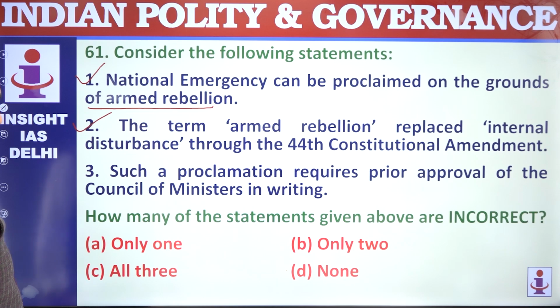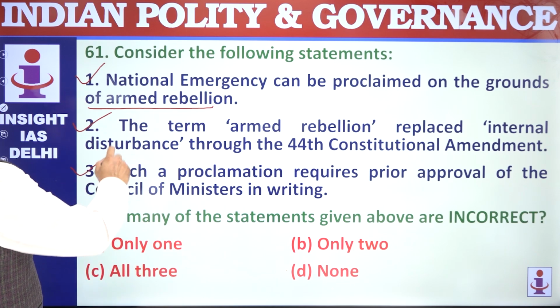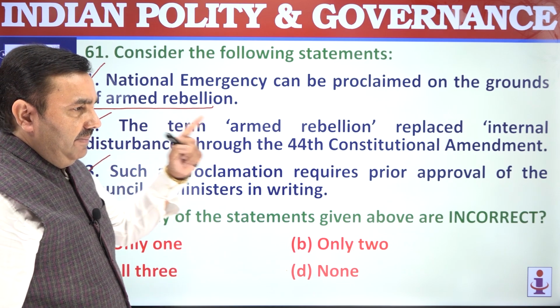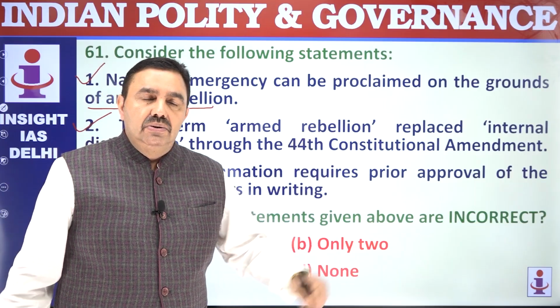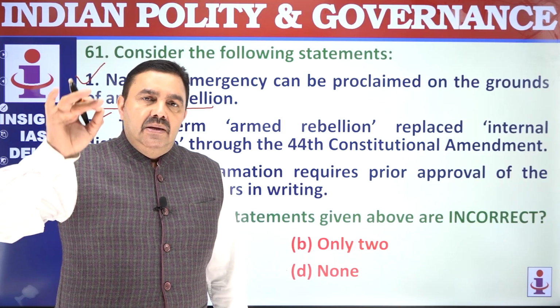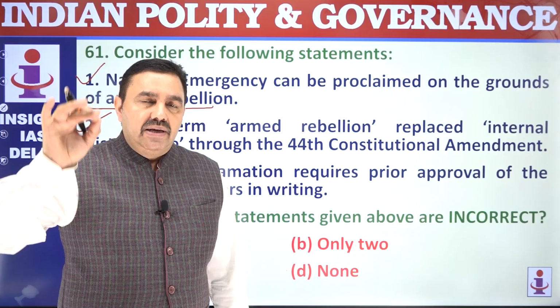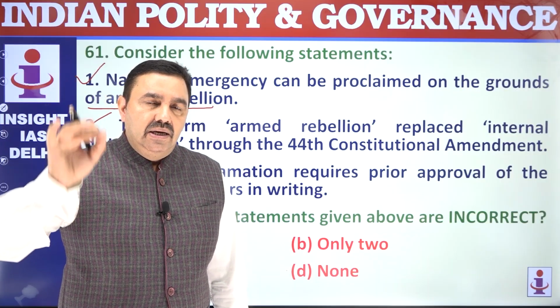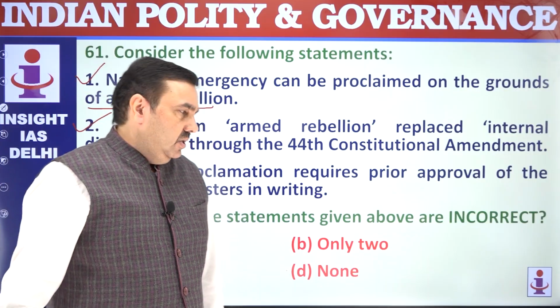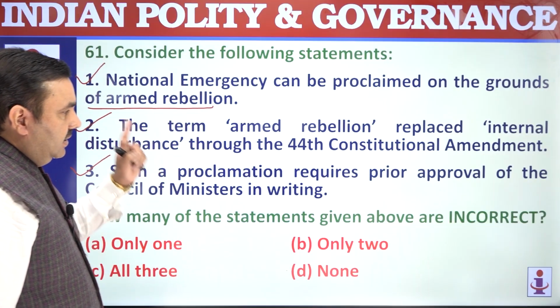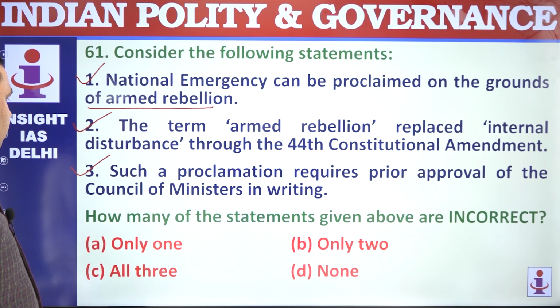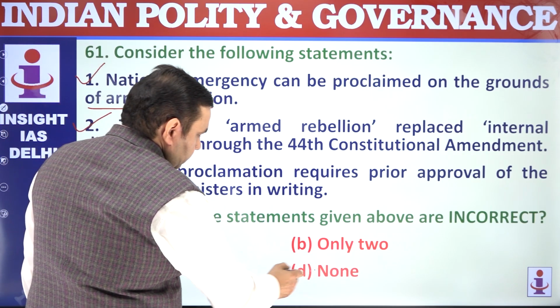Such a proclamation requires prior approval of Council of Ministers, of course. And that is when the word cabinet was inserted in Constitution through 44th Amendment Act. Without the prior recommendation of cabinet in writing to the President, President cannot issue emergency. 1, 2, 3, all are correct. Incorrect, none.